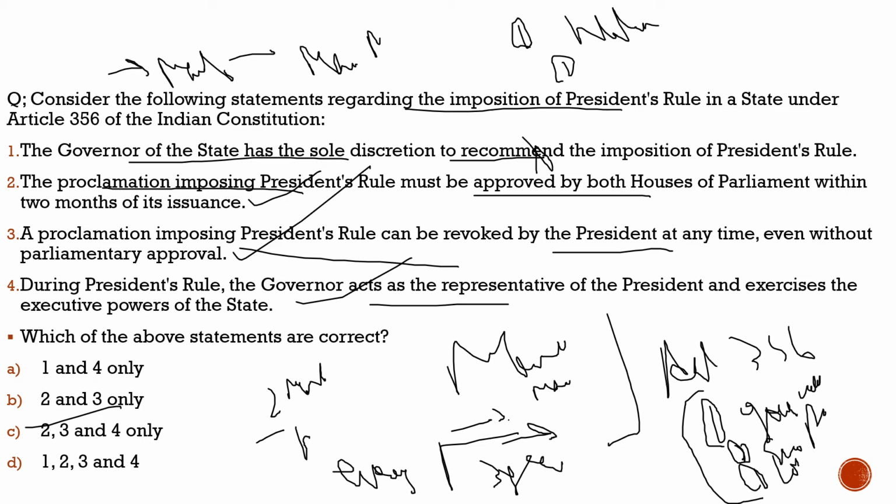What is the criteria? Constitution is not followed there. The working of the constitution is under doubt. The President feels it so, or the election commission, or the council of ministers, or the prime minister would recommend him to impose presidential rule, or the governor will write to him. So these are the ways in which he can impose the presidential rule. And what are the different criteria? We had discussed them earlier, and also we had given few highlights here. So with this, I hope you had got the basic, important understanding which you should have with respect to this topic. Now let's move to another question and see what we had brought there.